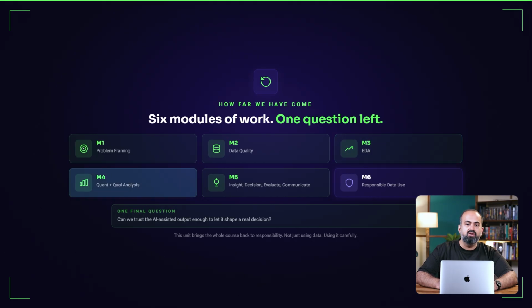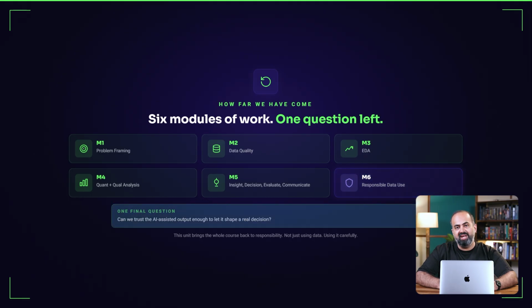In Module 4, we built a dashboard, then added secondary research and interview evidence. In Module 5, we turned analysis into insight, recommendation, evaluation, and communication. And now, in Module 6, we have been asking the harder questions: bias, governance, privacy, responsible AI.